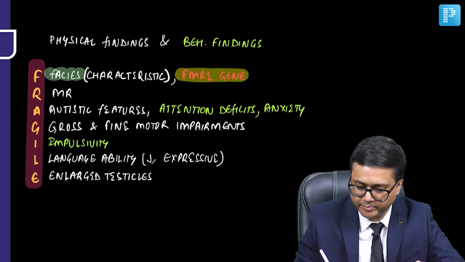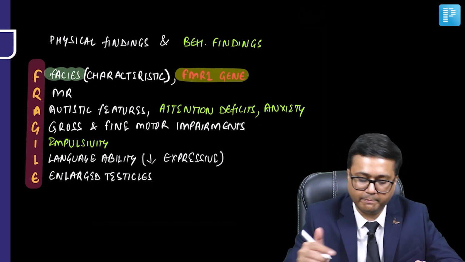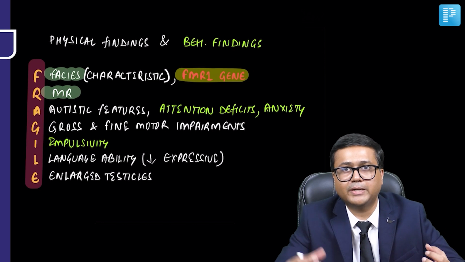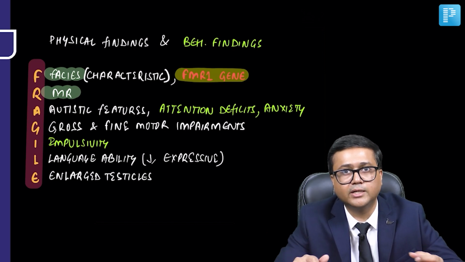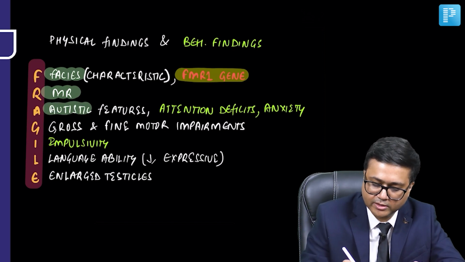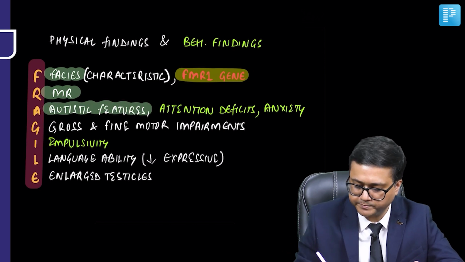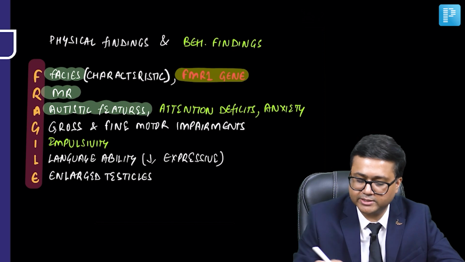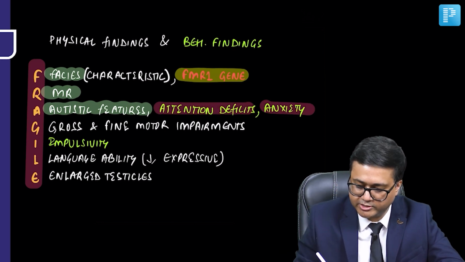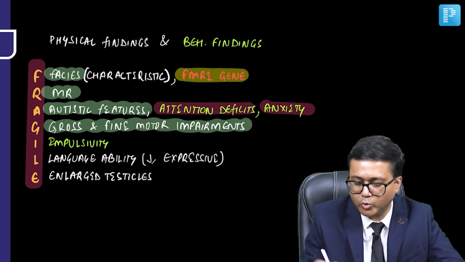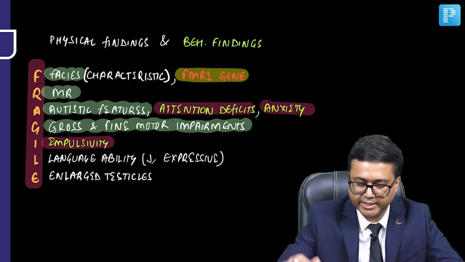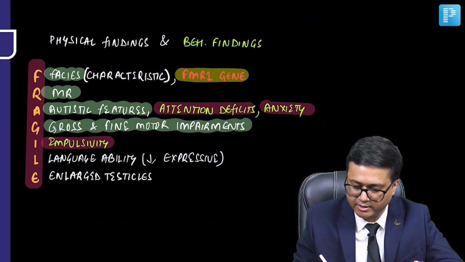R, again you can remember, R is retardation. There is mental retardation also seen. We'll talk about this when we discuss mental retardation, that is intellectual disability, that Fragile X syndrome is also related with mental retardation. Of course, autistic features can be seen, and also certain behavioral findings such as attention deficit and anxiety may occur in these patients. G is gross and fine motor impairments, which may also be seen. I is impulsivity. Again, impulsivity may also be seen in these cases.